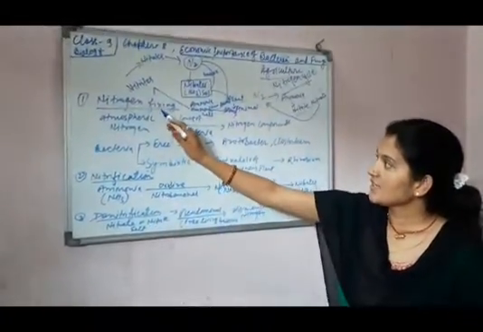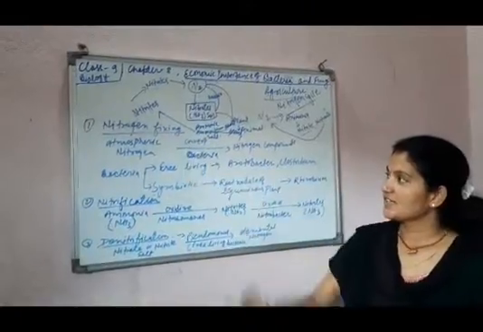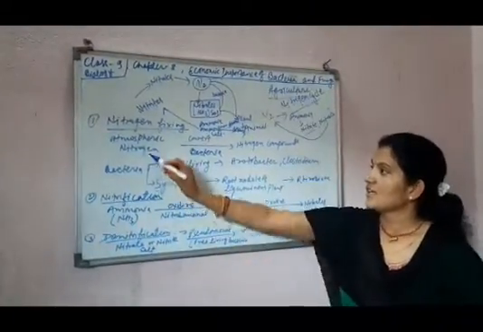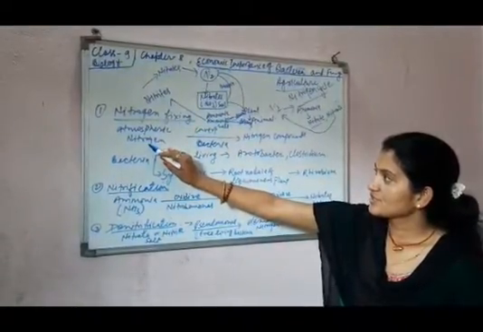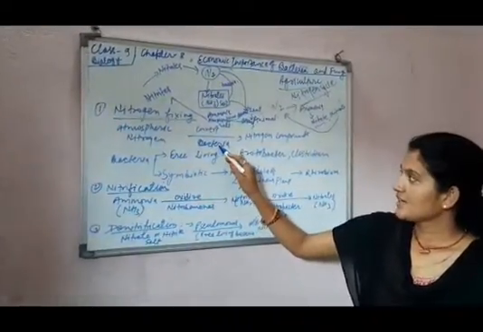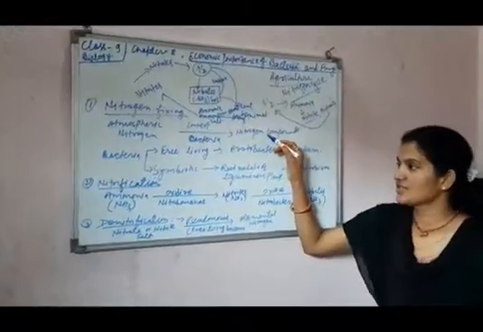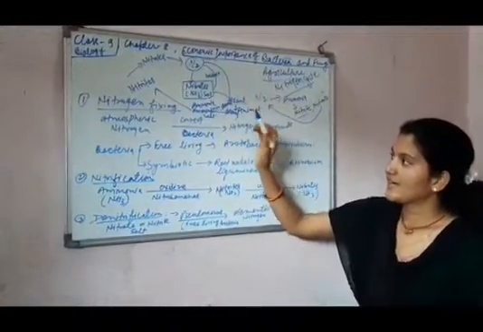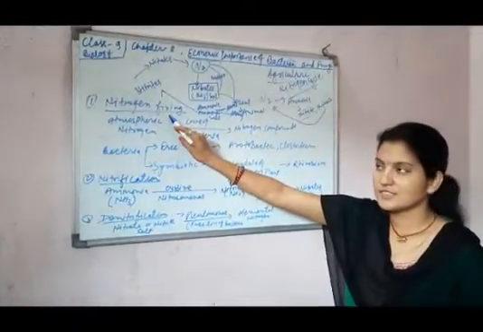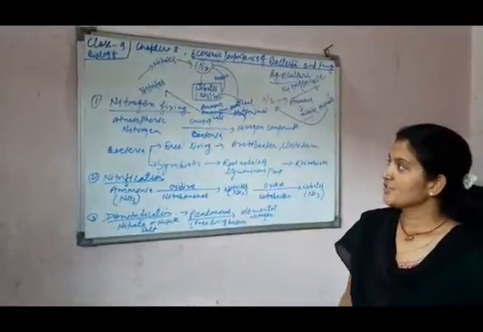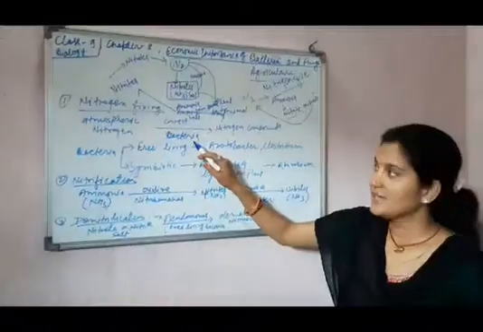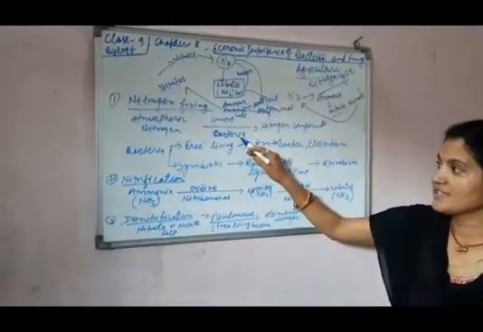Firstly, nitrogen fixation. What is nitrogen fixation? The conversion of atmospheric nitrogen by bacteria into nitrogen compounds is known as nitrogen fixation, and the bacteria which take part in nitrogen fixation are known as nitrogen fixing bacteria.